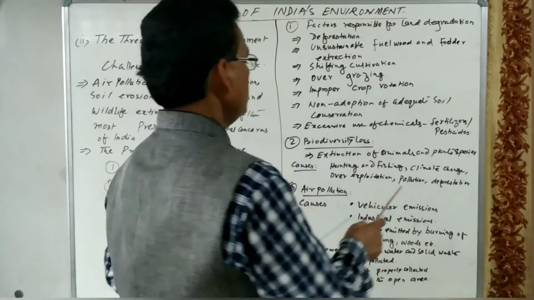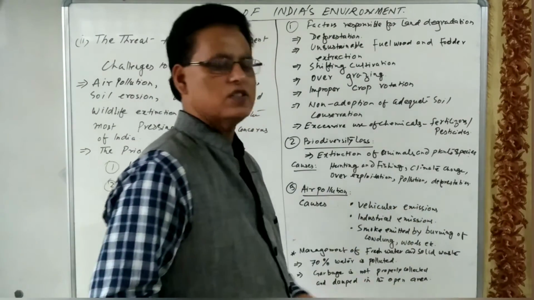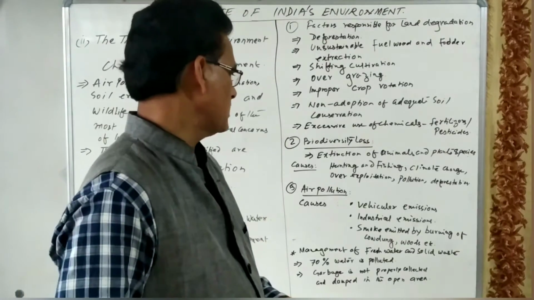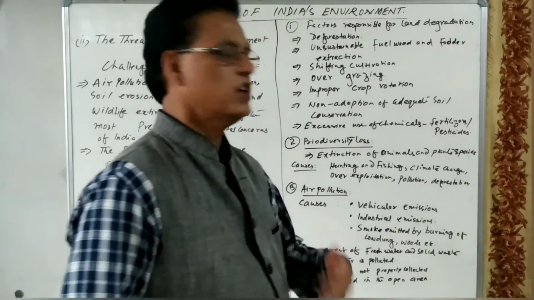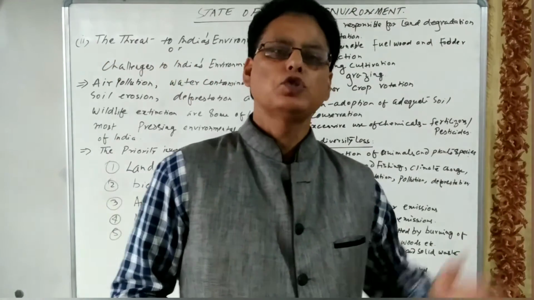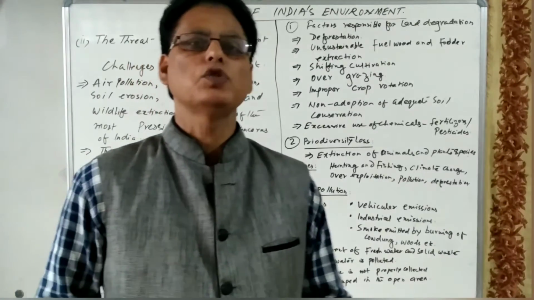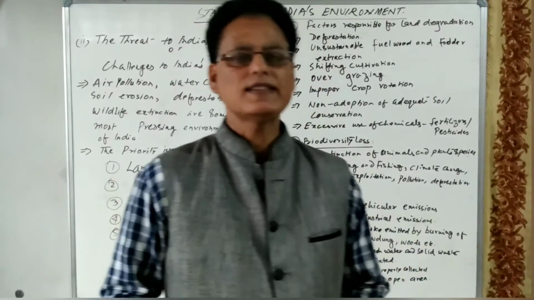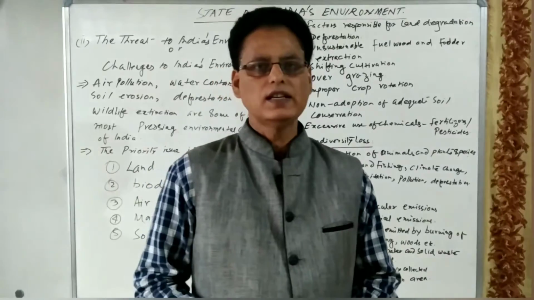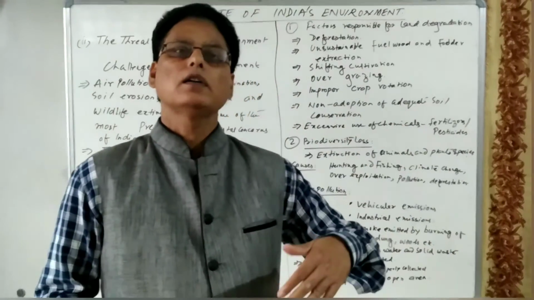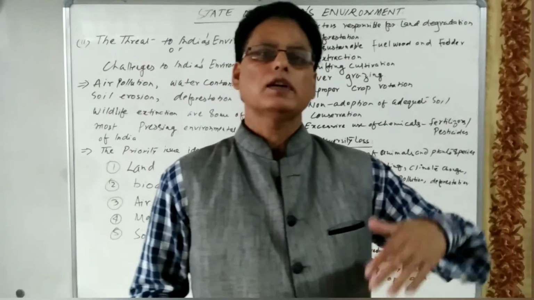The next one is climate change. Climate is also changing. I told you that during the last century, the world temperature has risen by 0.6 degrees.